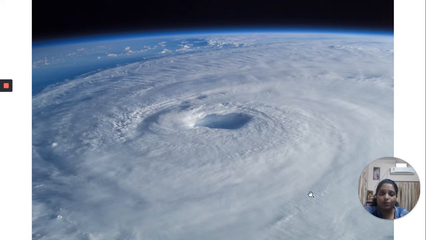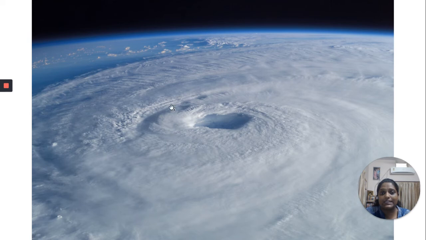These are the clouds with very fast moving wind. This area is the calm area, the center of the cyclone, which is also called the eye, with no cloud formation and no rainfall. This area has low pressure air. To cover this low pressure, the air from the surroundings rushes in, which causes a spiral movement of air. This can range up to 250 km, or even above that.